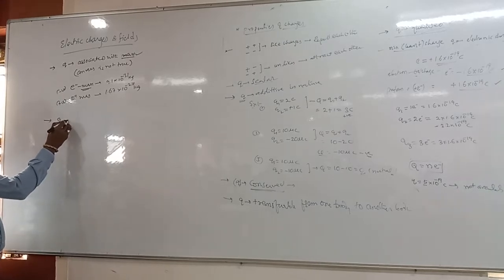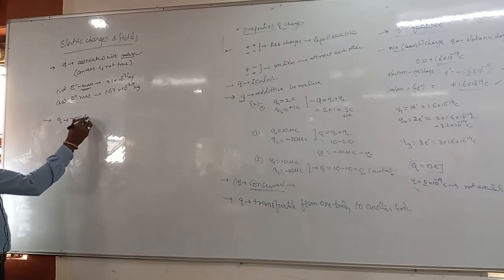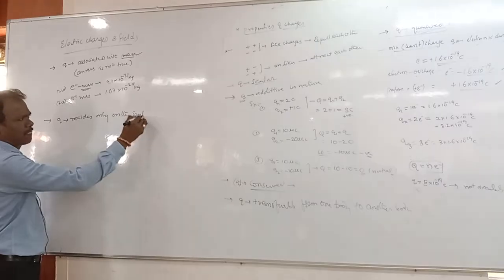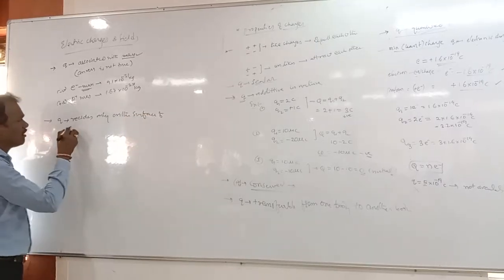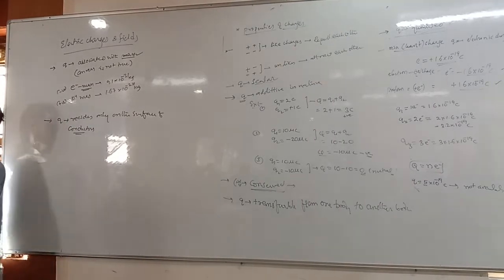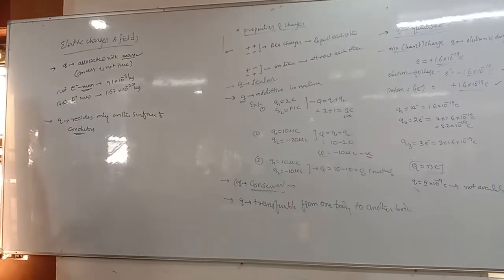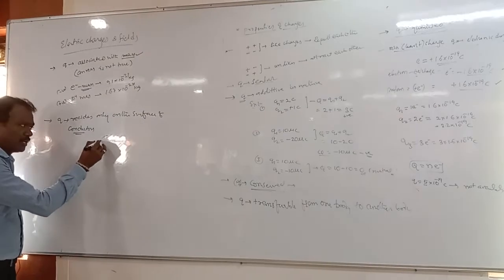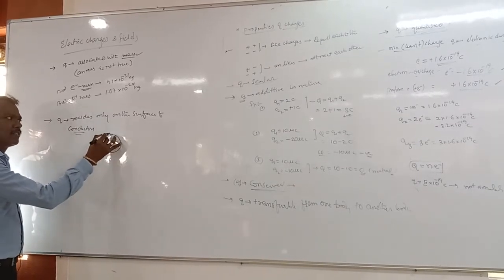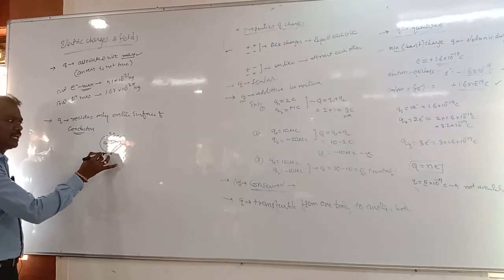and charge Q resides only on the surfaces of conductors. Means what? If I take any conductor, the charge will come onto the surface of the conductor.